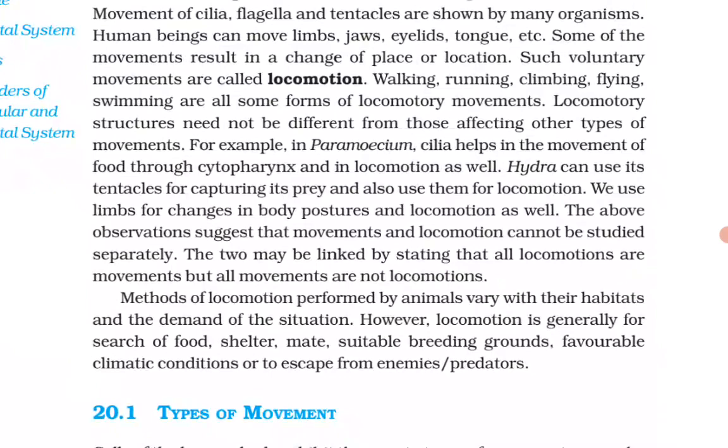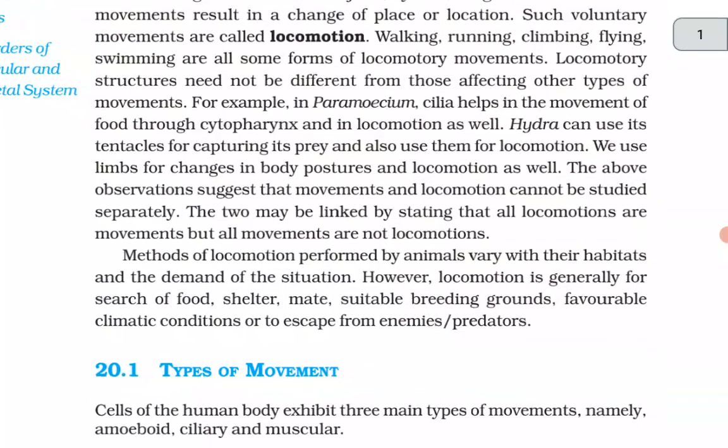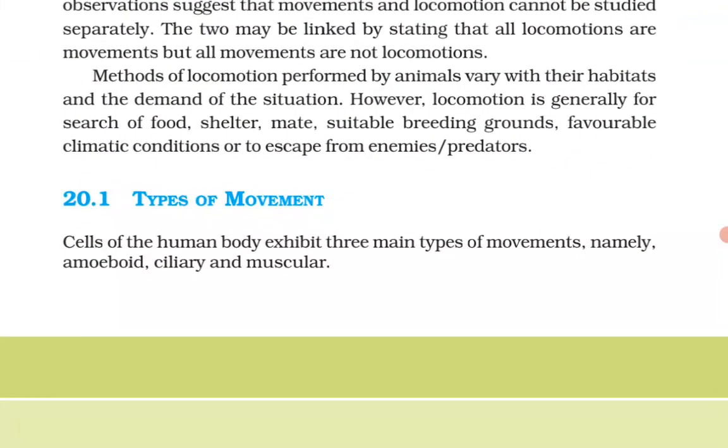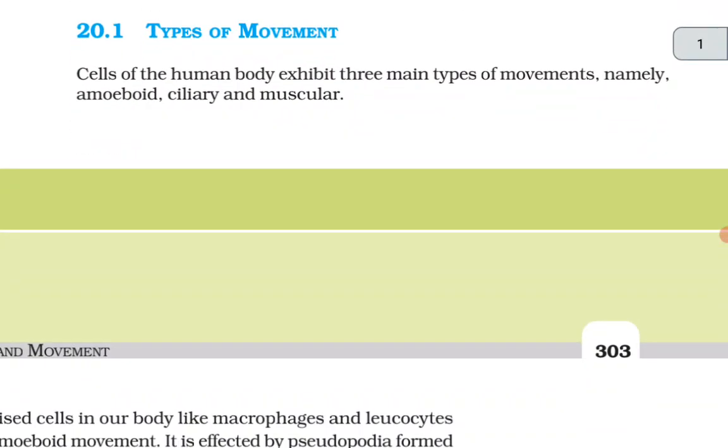The above observations suggest that movements and locomotion cannot be studied separately. The two may be linked by stating that all locomotions are movements, but all movements are not locomotions. Methods of locomotion performed by animals vary with their habitats and the demand of the situation. However, locomotion is generally for a search of food, shelter, mate, suitable breeding grounds, favorable climatic conditions, or to escape from enemies or predators. 20.1 Types of movement.